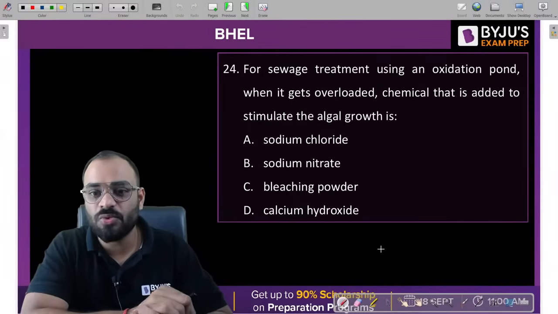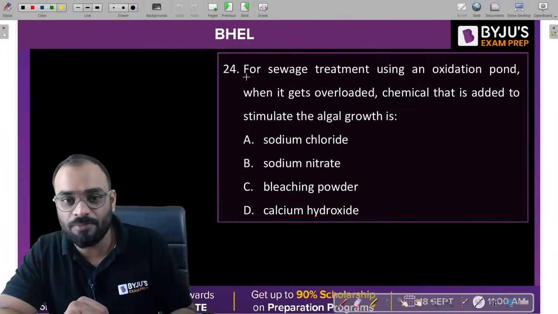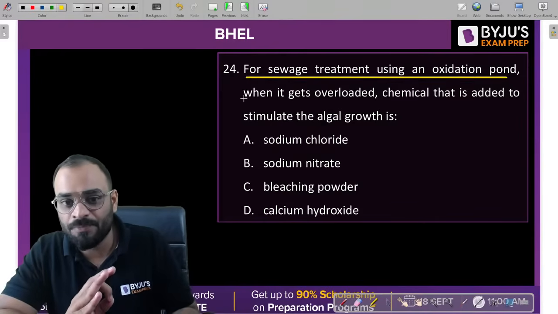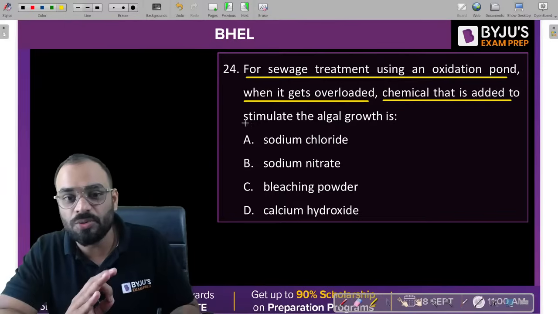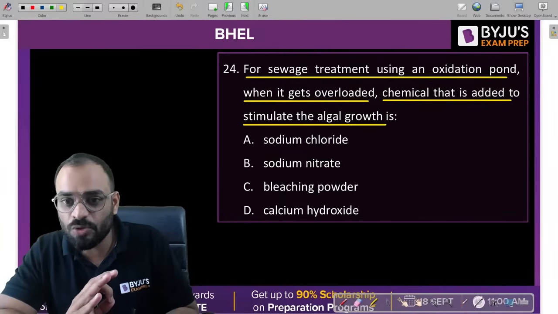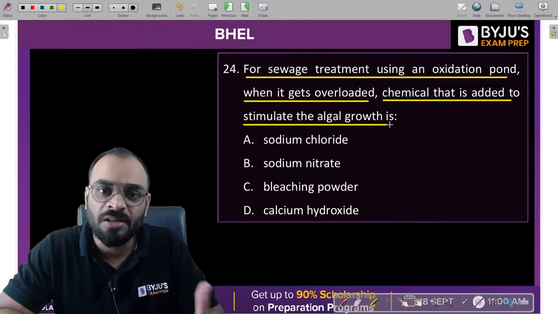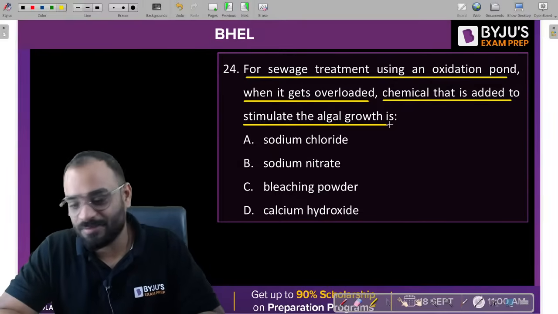Let's move to the next question, which is based upon the oxidation pond. For sewage treatment using an oxidation pond, when it gets overloaded, which chemical is added to stimulate the algal growth? You want to increase the concentration of algae in the oxidation pond. But the question is how you can increase it. That is the problem.